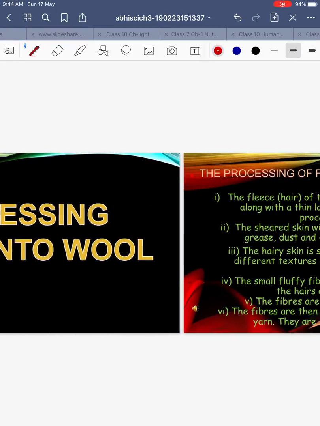Okay, in winter sheep are kept indoors and they are fed on leaves, grains and dry fodder because of extreme weather, and moreover we don't have much green grass outside in winters, so they are kept inside and they are given dry fodder. After that, processing fibers.